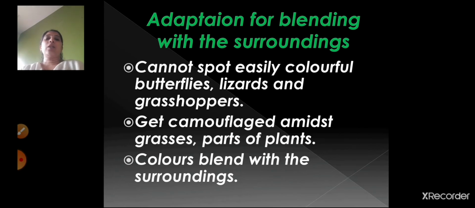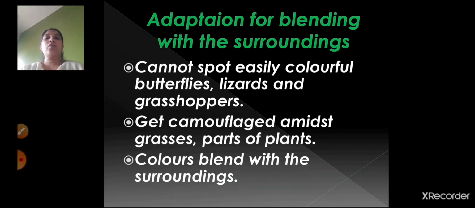Now, we cannot easily spot colorful butterflies, lizards and grasshoppers. Whenever you go in a garden, children, if you see these grasshoppers, garden lizards and butterflies, you can see them on the plants or on the grasses everywhere. They have got a color similar to the grasses, right? So that is how they get camouflaged amidst the grasses and the parts of the plants. If you see one on a plant, it will be of green color, so you cannot easily identify whether it is a plant or a grasshopper, because both are the same in color.